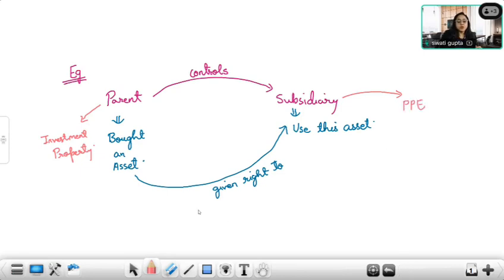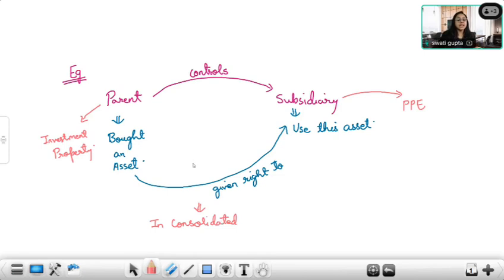Now, when you consolidate, in consolidated statement, actually this is a little advanced version of the concept. We will be reading in detail when we read lease, when we read our consolidation concepts.